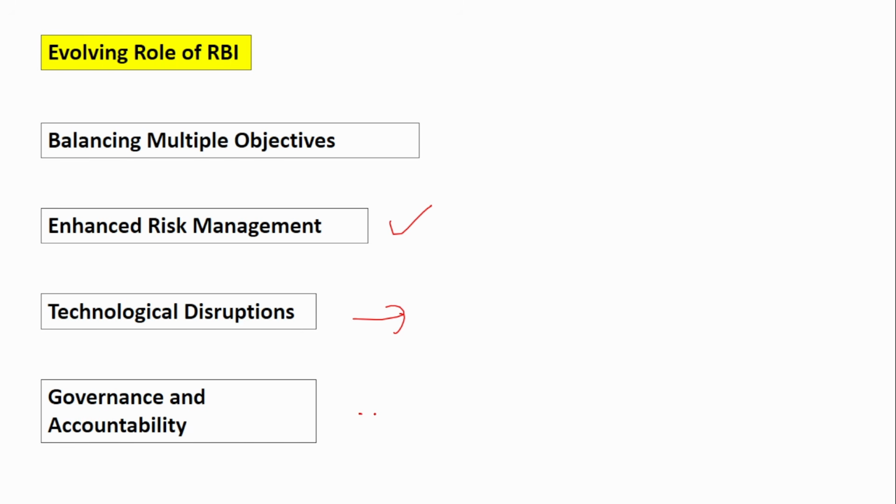And on governance and accountability, RBI itself ensures that it is accountable for its actions. That is why it tries to bring as much transparency as possible and strengthen the governance mechanism, so that the banks are also equally transparent. With this, we complete RBI part 5. We have covered the RBI in detail. I hope you have understood each and everything.